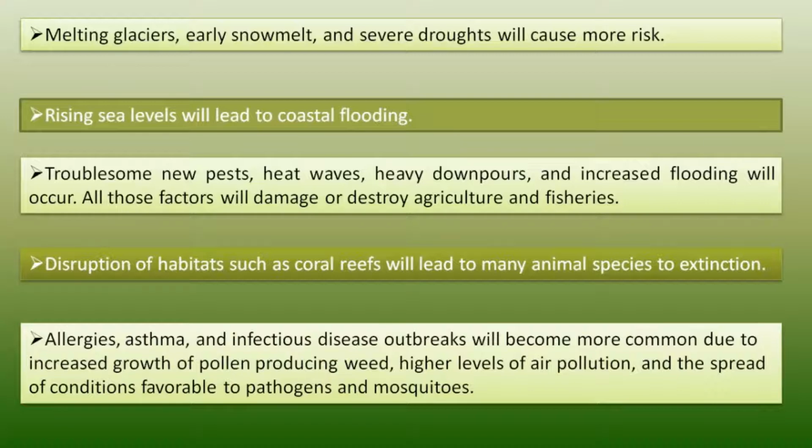So all those factors will damage and destroy agriculture and fisheries. Disruption of habitats such as coral reefs will lead many animal species to extinction. And allergies, asthma, and infectious disease outbreaks will become more common due to increased growth of pollen-producing weeds, higher levels of air pollution, and spread of conditions favorable to pathogens and mosquitoes.